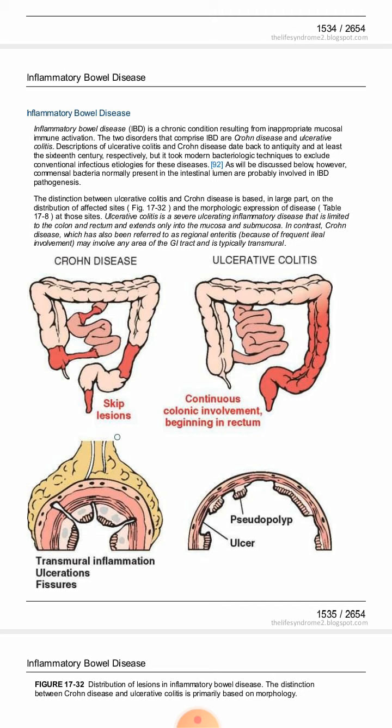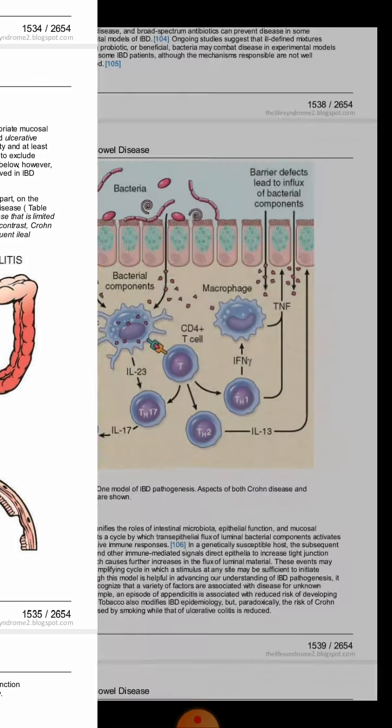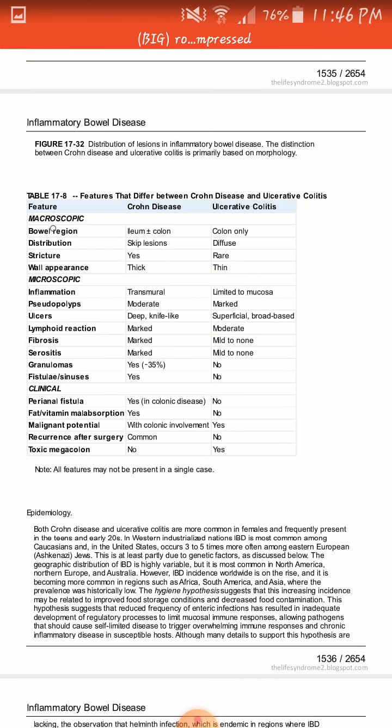Then we have wall appearance. In case of Crohn disease, there is thickening in the walls. The walls become thickened because there is transmural inflammation. While in case of ulcerative colitis, there is no thickening in walls. The walls are thin. These are the macroscopic differences. We have discussed all the macroscopic differences. We have discussed the region which is involved, then distribution, then strictures, and then wall appearance. Now we go for microscopic differences.